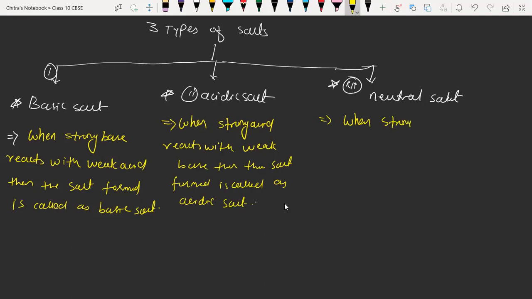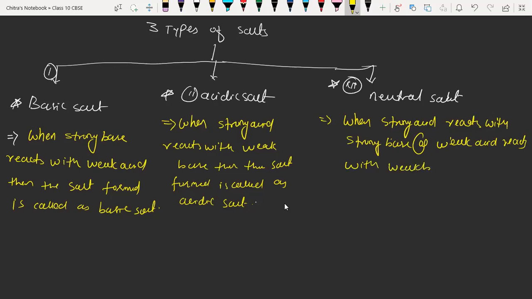And neutral salts are the salts formed when a strong acid reacts with a strong base, or a weak acid reacts with a weak base. The salt formed is called a neutral salt.